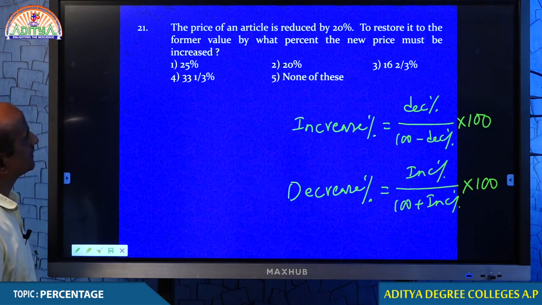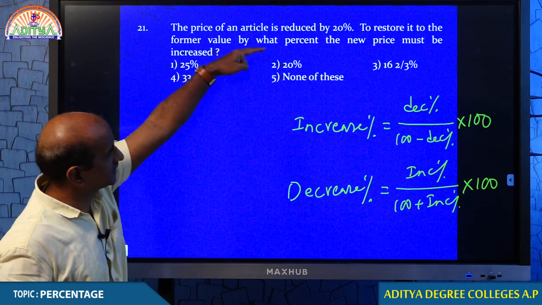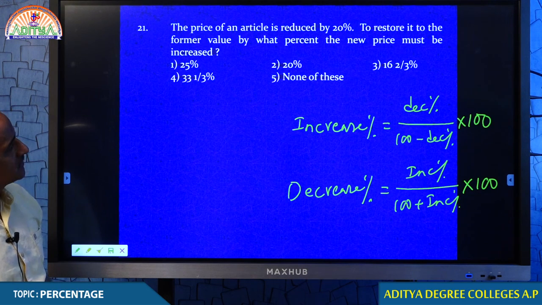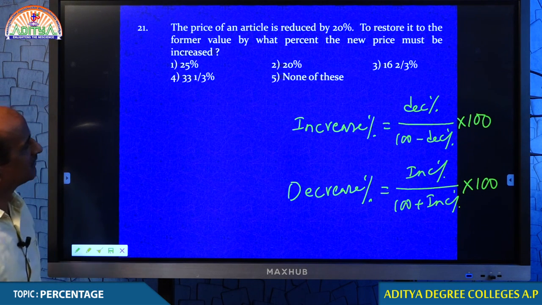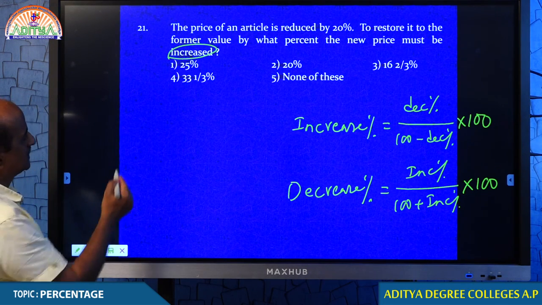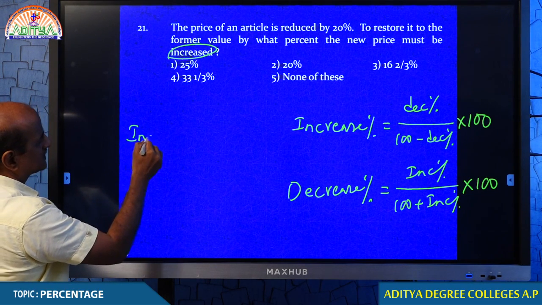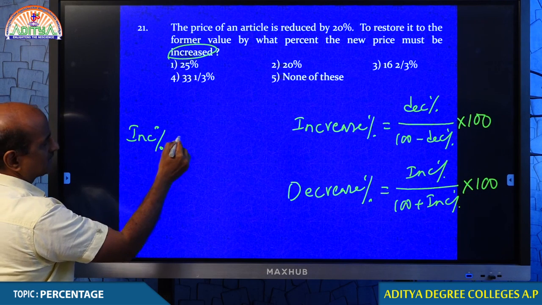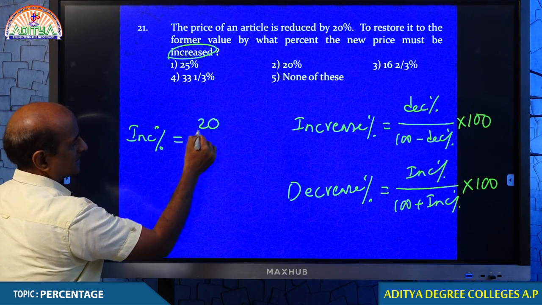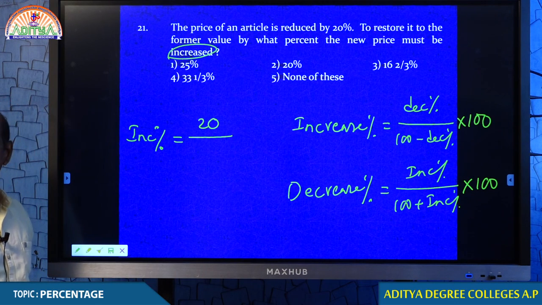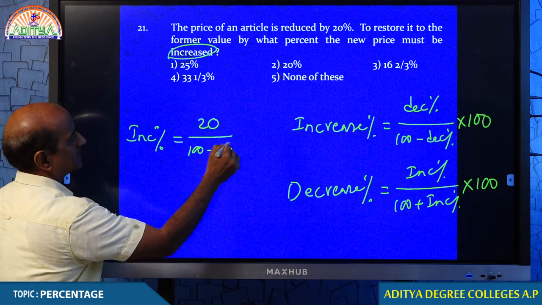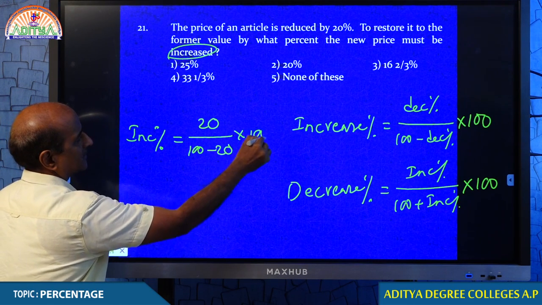Question number 21. The price of an article is reduced by 20%. To restore it to the former value, by what percent must the new price be increased? What is the formula for percentage increase? Percentage increase is equal to percentage decrease by 100 minus percentage decrease, into 100.